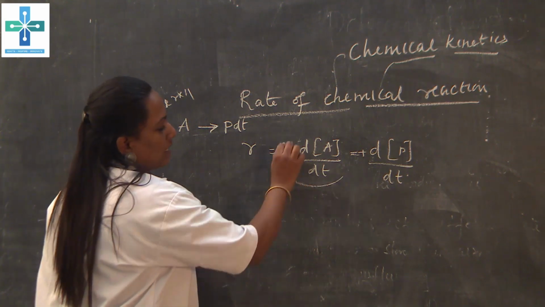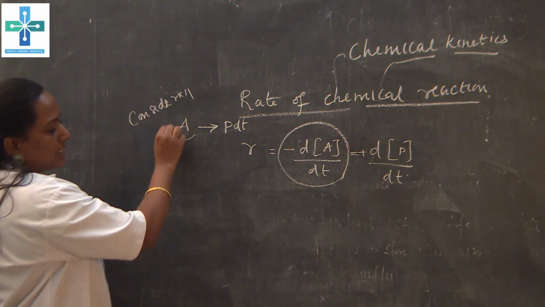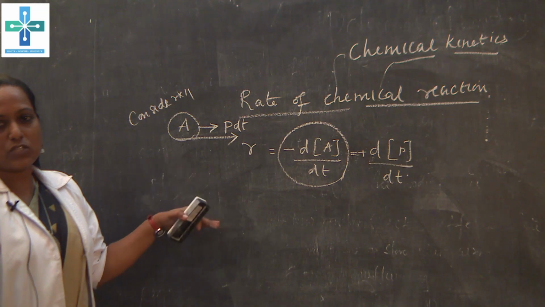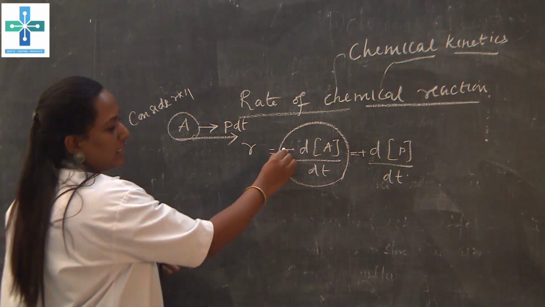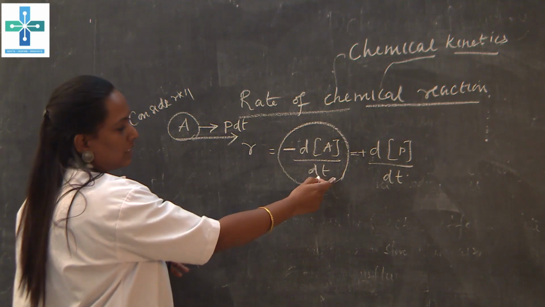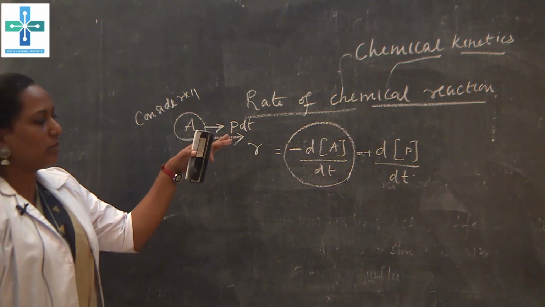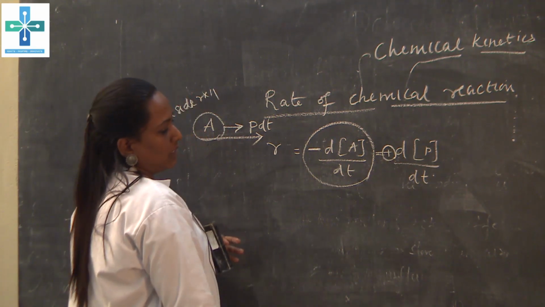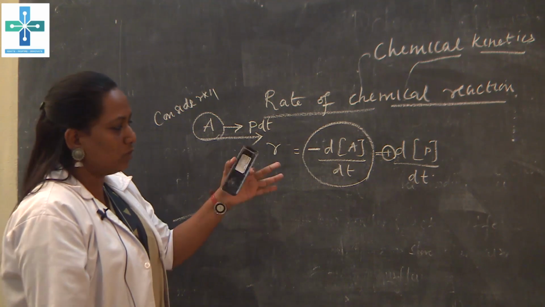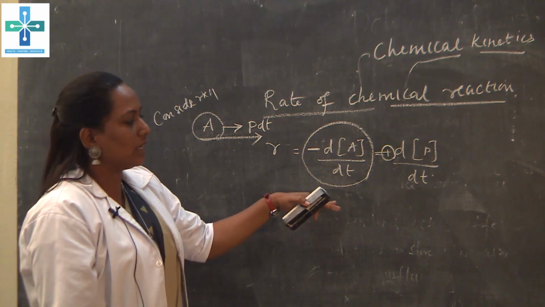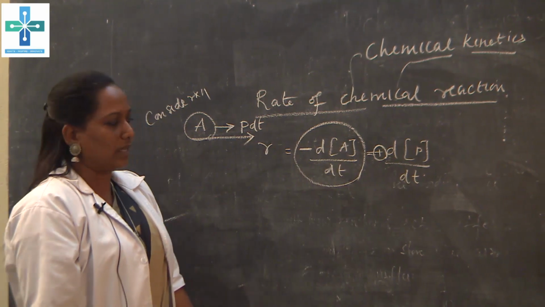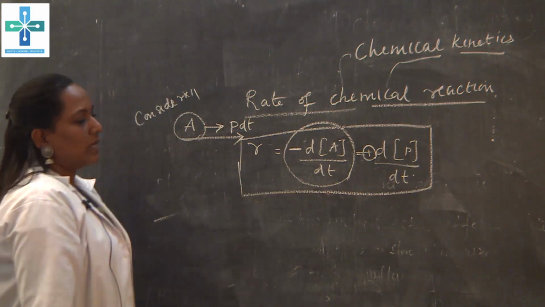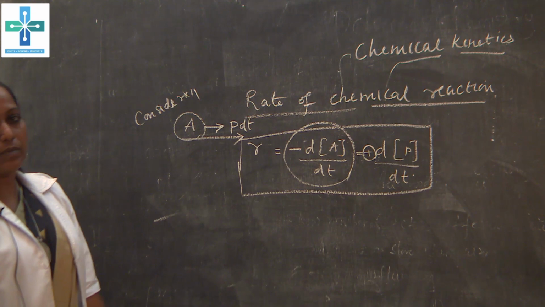So, what is this -dA/dt? I already said A stands for reactant. During the reaction, the concentration of the reactant starts to decrease, so this negative sign indicates the decrease in concentration of the reactant. During the reaction the concentration of the product starts to increase, and this plus sign indicates the increase in concentration of the product. So, the rate of the reaction can be expressed in two forms: decrease in concentration of the reactant and increase in concentration of the product. R = -dA/dt = +dP/dt.